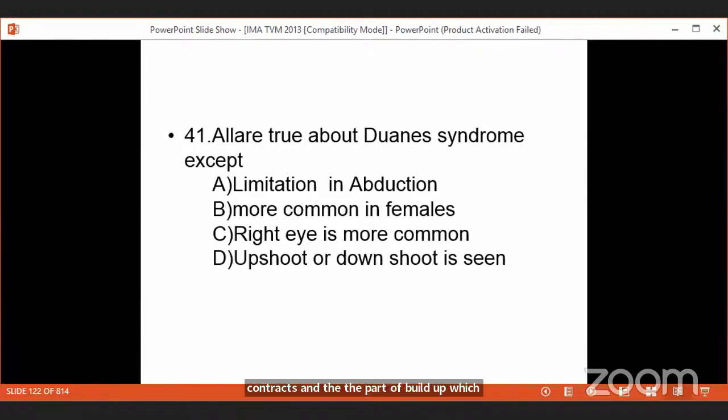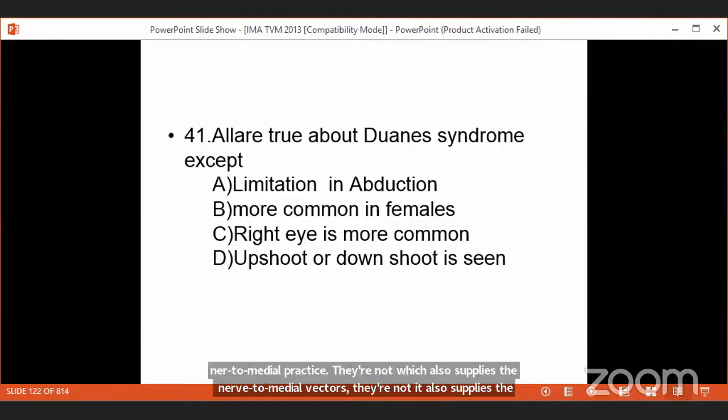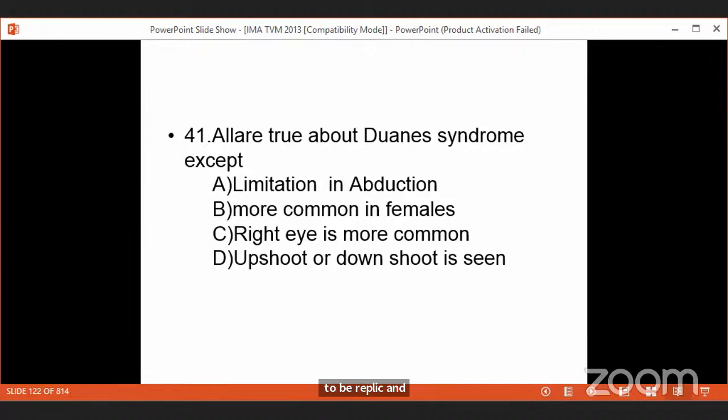The third nerve, which supplies the medial rectus, also supplies the superior oblique and inferior oblique. The superior oblique should be supplied by the fourth nerve. Here the third nerve, which supplies the medial rectus, also supplies the superior oblique. So when the medial rectus is put into action, the superior oblique or the inferior oblique comes into action. The eye not only adducts, it also goes up and down.